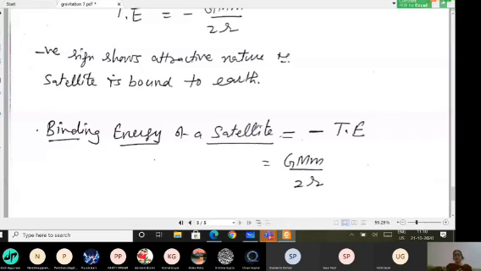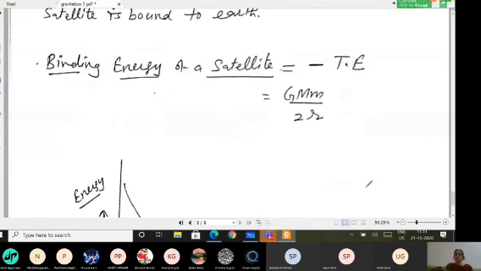So binding energy is the energy required to remove the satellite from its orbit, and mathematically it equals the negative of the total energy of the satellite. Total energy is minus GMm upon 2r, so binding energy is written with a positive sign as GMm upon 2r. This is the expression for the binding energy of a satellite.